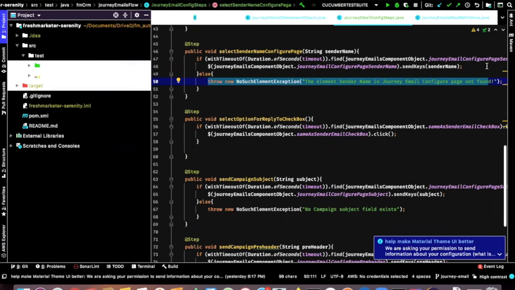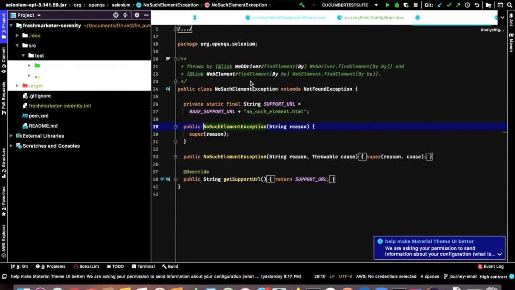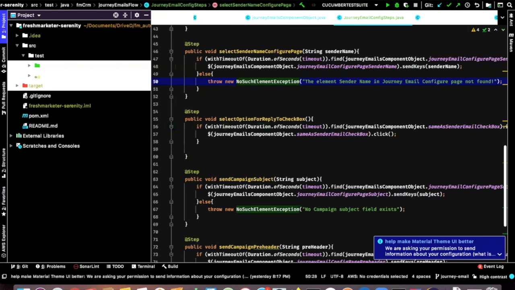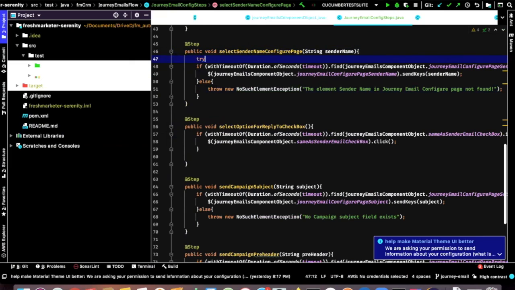Karthik, here we are throwing the exception, right? No such element exception, right? Yes. If you don't mind me asking, where are you catching it? No, we don't necessarily have to catch it. This no such element exception is provided by Selenium. What we are trying to do when we are catching it, if I am using a try catch block, something like this.